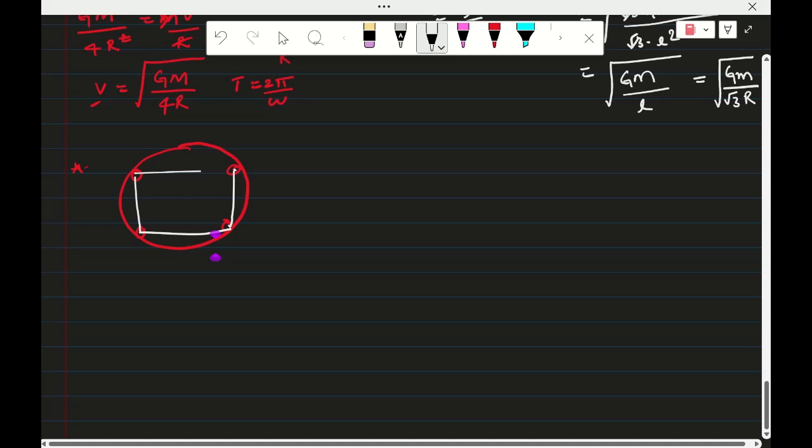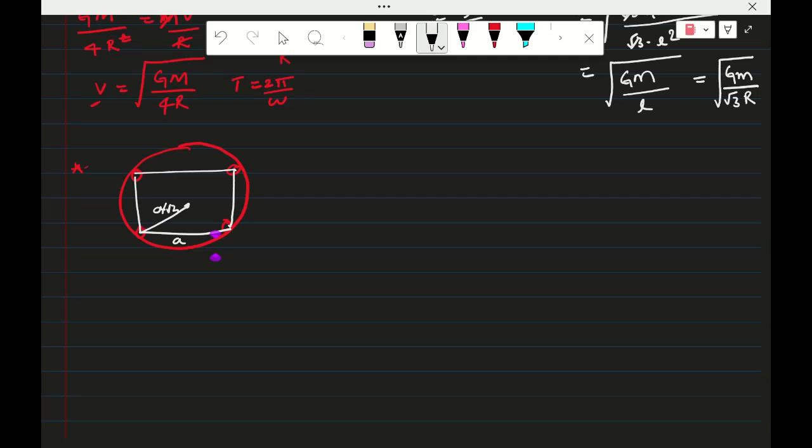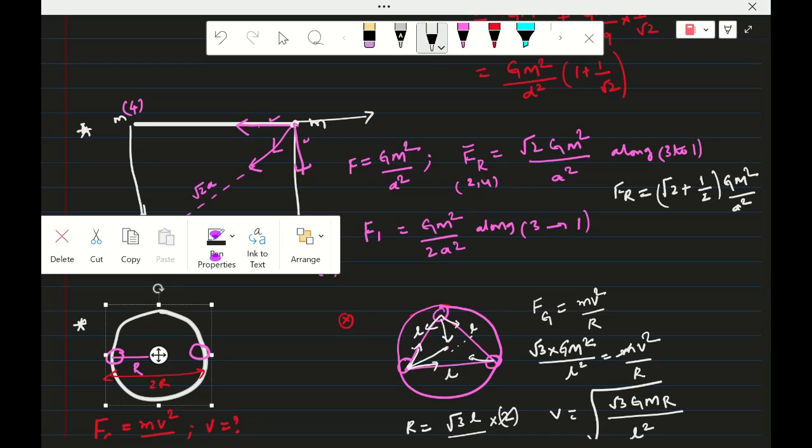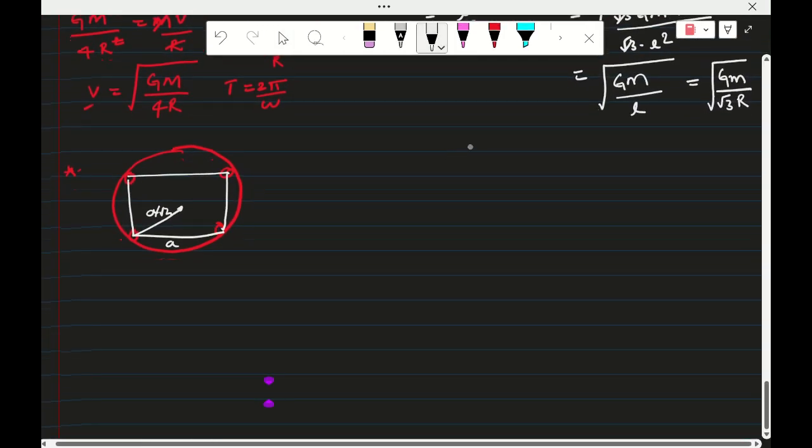So we already studied how to calculate this. The distance is a by root 2, which is very easy, and the side is equal to a. So now the force on this particle, we already studied, with equal masses here. The force on one particle is given by this formula: root 2 into 1 plus 2 by gm square. So that is equal to, so Fg is equal to mv square by r.